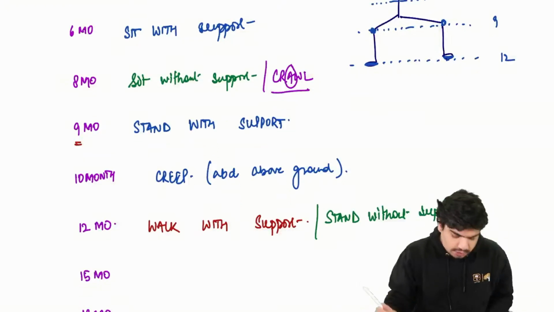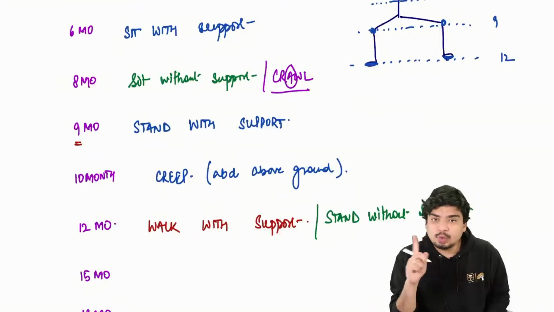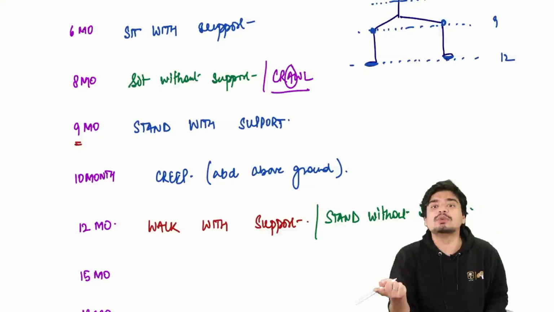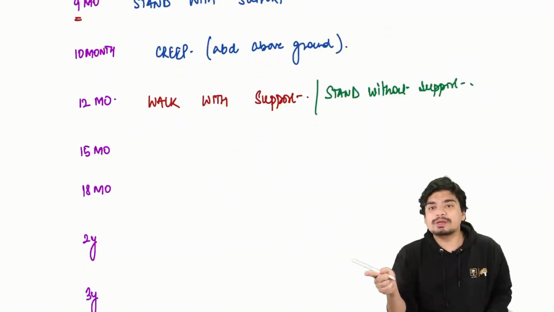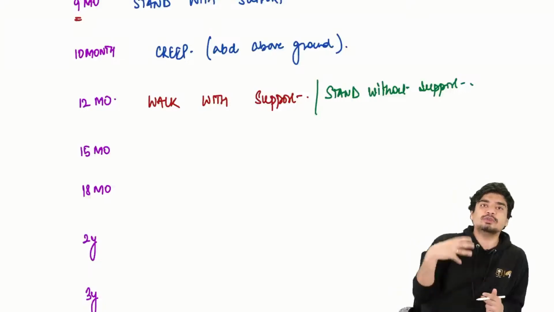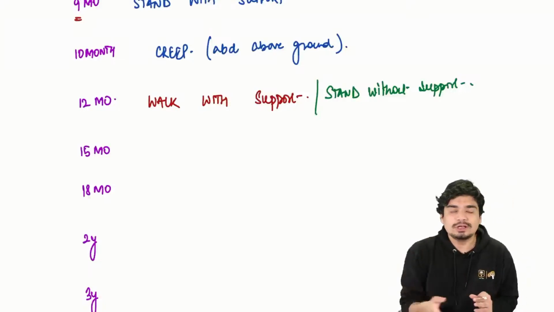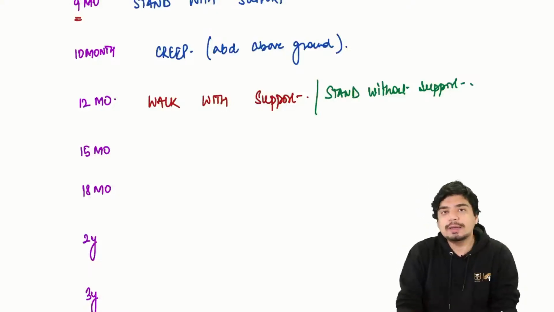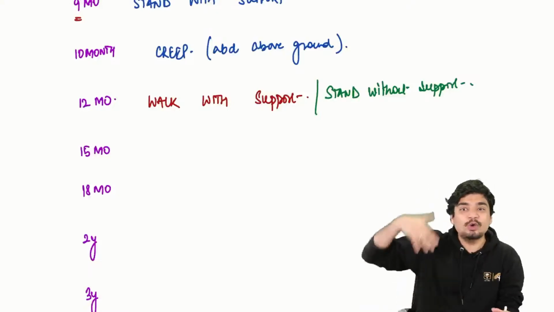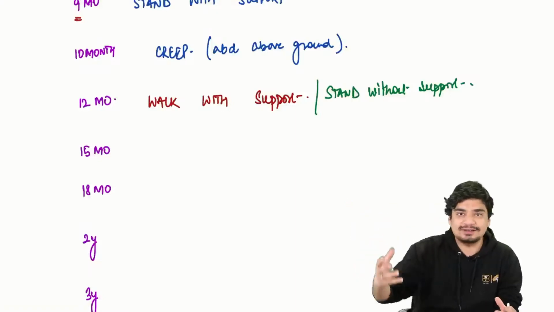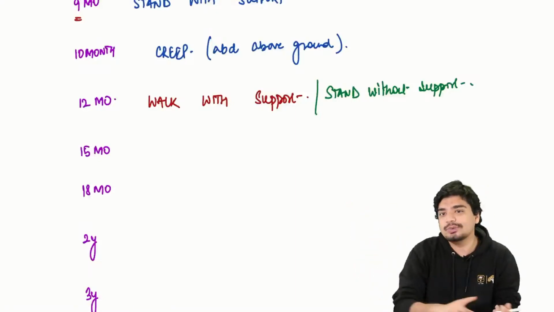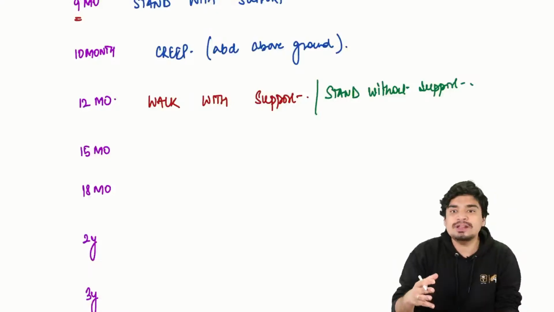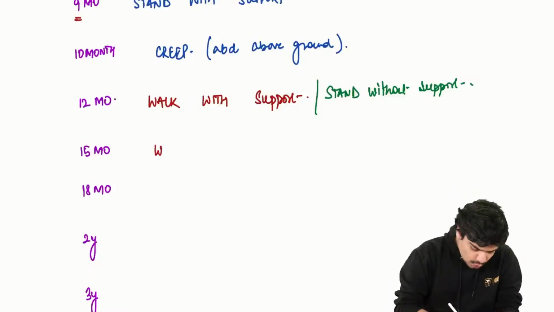Alright, now at 12 months, if the child is able to walk with support, 15 months, walk without support. Alright, how will you remember this? So I always like to recall a very famous dialogue from Yeh Jawaani Hai Deewani. So the Ranbir Kapoor character Bunny says what? मैं चलना चाहता हूँ, मैं दौड़ना चाहता हूँ, मैं उड़ना चाहता हूँ. He says this to Nana, right? So same thing the child will also do. At 15 months, child will, मैं चलना चाहता हूँ, child will be able to walk without support.